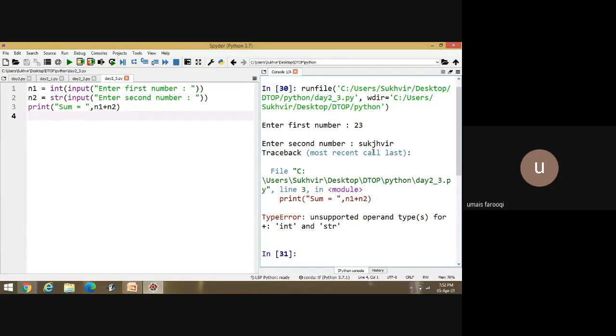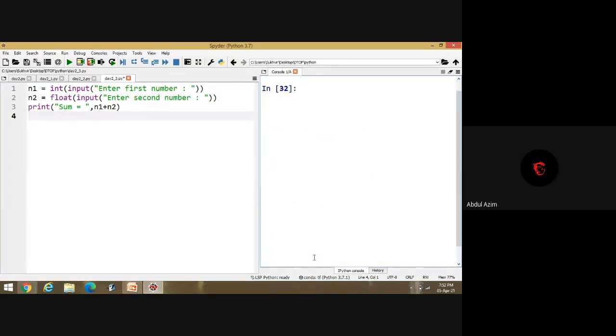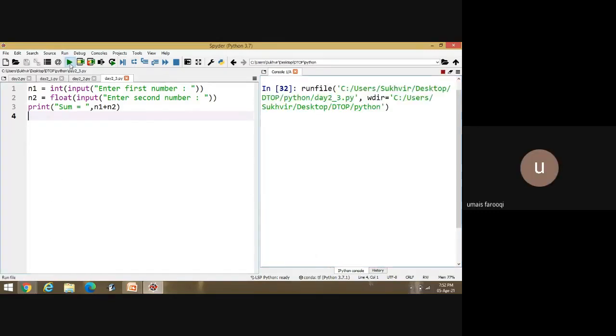Suppose I am writing float here. Now it's possible, because the answer would basically be a float value. Suppose I am writing here 12 and 13. Look at this one: the answer is a float value. You can enter integer values inside float content. Any doubt up to this point? No, sir, clear.